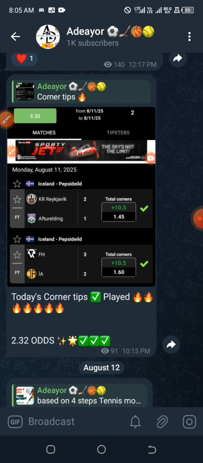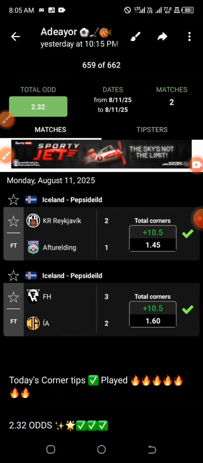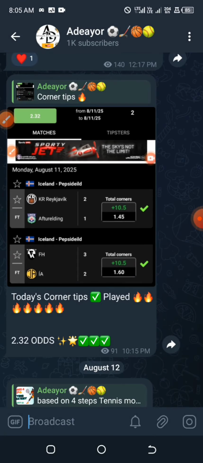Most of these predictions are based on checking the previous games played with other opponents, and if a particular team decides to change their tactics, that's when sometimes most of our games go the wrong way. You know, teams that are expected to score more goals, teams that are expected to do more corners, and they are doing less corners. That is when you will notice that there is a change of tactics.